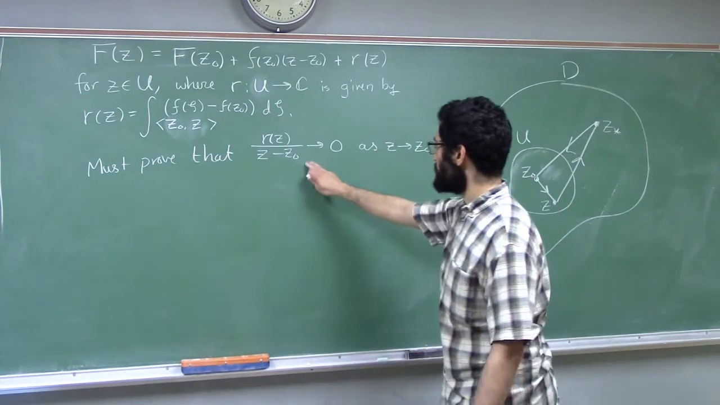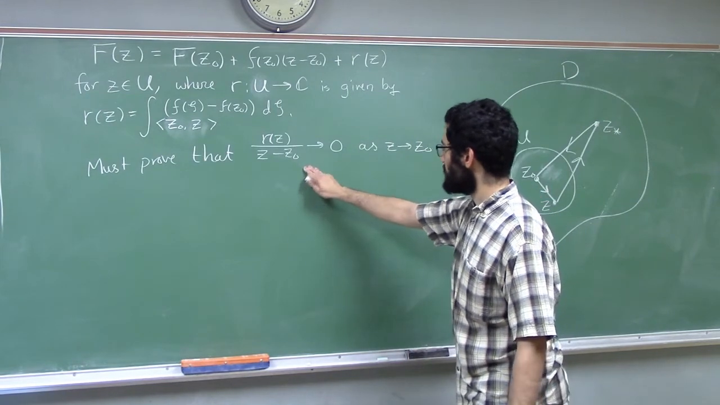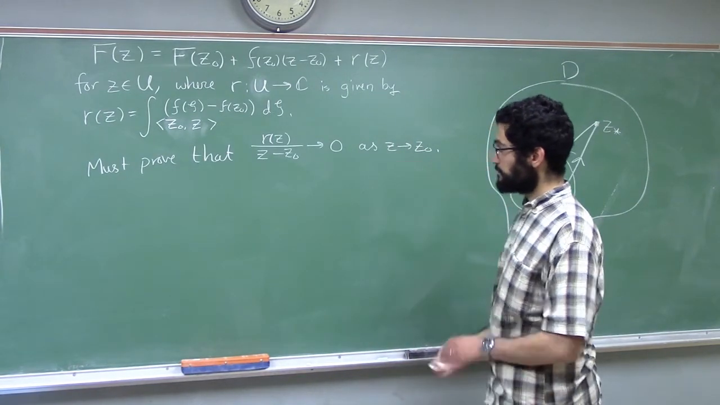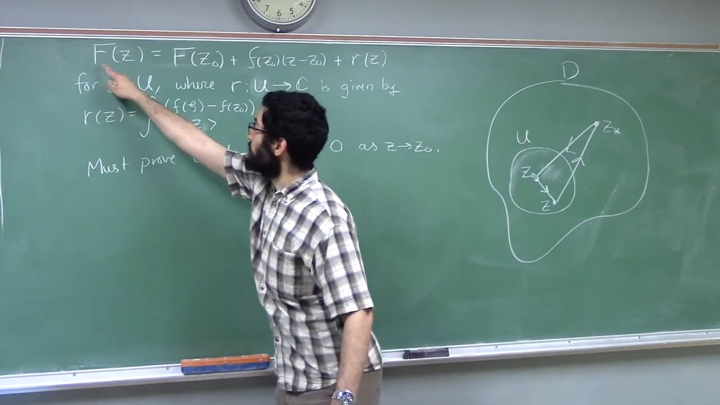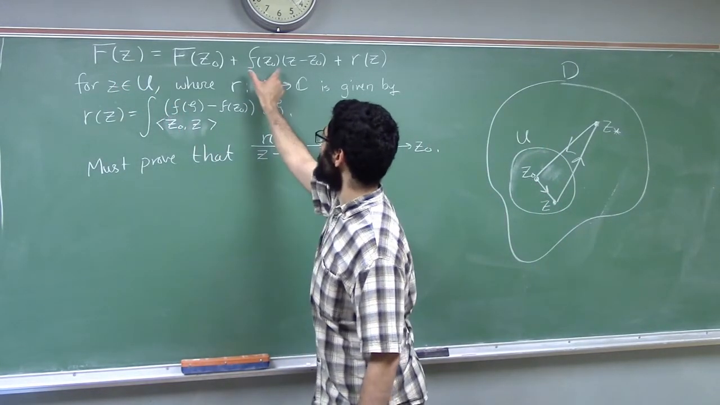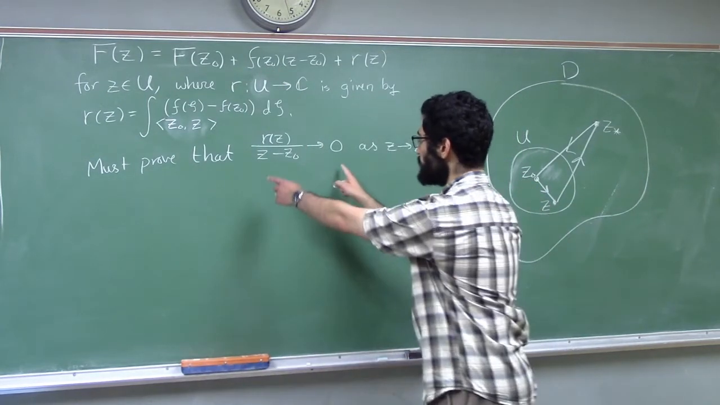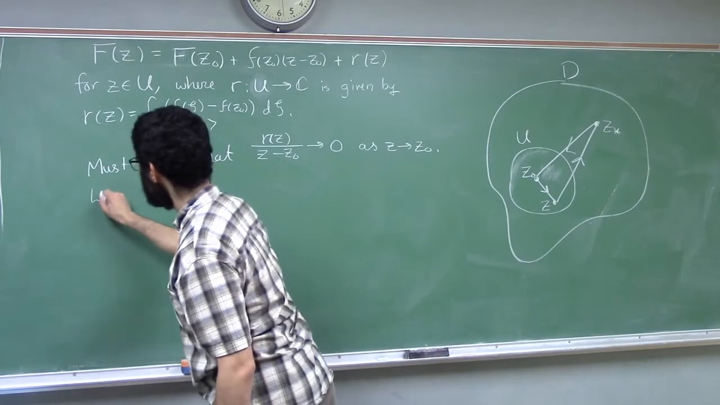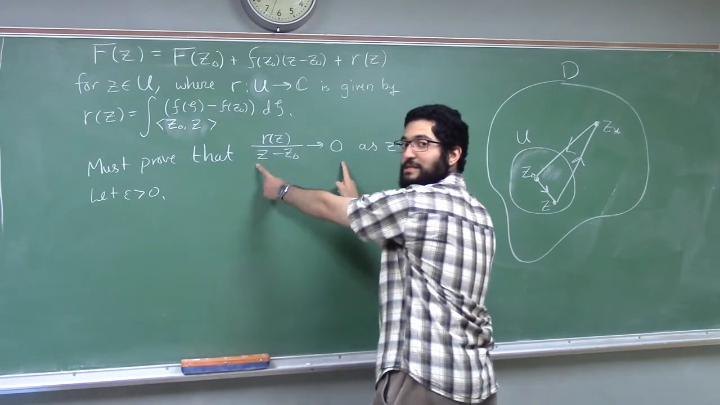We just need to show this, that r of z over z minus z naught goes to 0 as z goes to z naught. If we can show this, then we will know that this function, capital F, is differentiable with derivative this thing, little f of z naught. Okay, so for the sake of proving this, let epsilon be greater than 0, for the sake of proving this limit assertion.